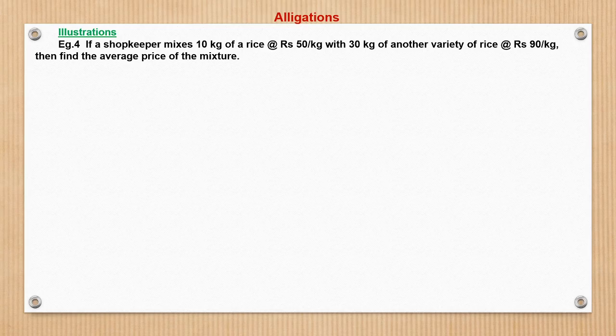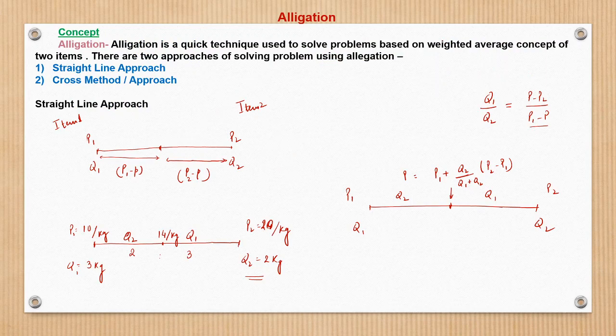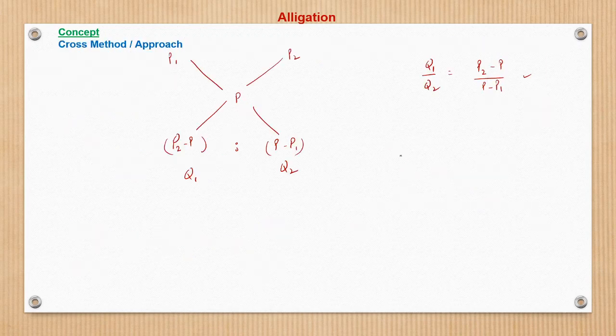Now see, question number 4 says, if a shopkeeper mixes 10 kg rice. So the same question, for illustration's sake, I will take one example here. In the previous question it was 10 per kg, 20 per kg. And this is 14 per kg. So what is the ratio of the weights of the two items?